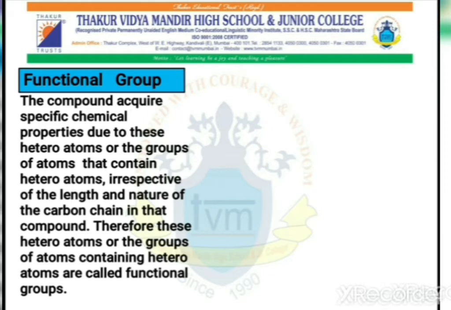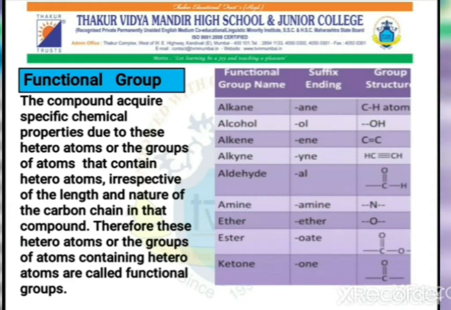So basically, what happens here is that one of the hydrogen atoms is replaced by one group. The hydrogen atom which is removed is substituted by a different atom, that is called a heteroatom. And according to that, we are getting the different functional groups. So here we have a table in front of you. The first one is the alkane, which we have already seen, where there is a single bond. The second one is alcohol. Now in alcohol, the last hydrogen atom is replaced by OH.